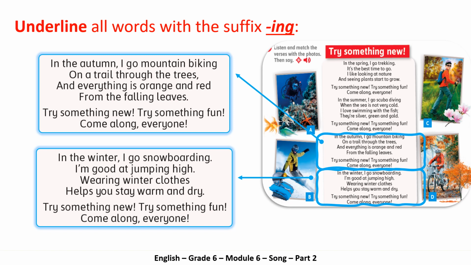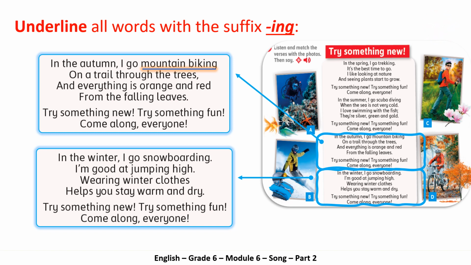So, where are the words that end in ing? Thank you. It's mountain biking. Now, it's your turn. Pause the video till you finish underlining all the remaining words with the suffix ing in these two verses.